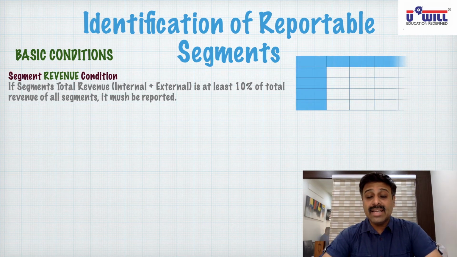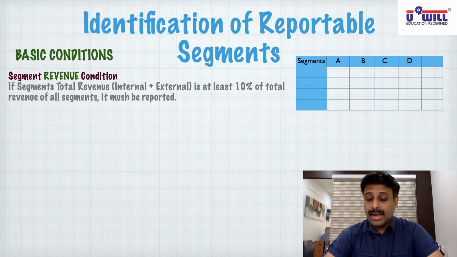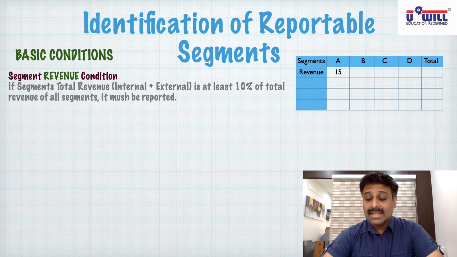See, understand it with the help of an example. This example you may not write. Suppose there are 4 segments in a company: A, B, C, D. Now if I talk about the revenue, segment A's revenue is 15 lakhs. Okay, these all are in lakhs. Segment B's revenue is 60 lakhs.